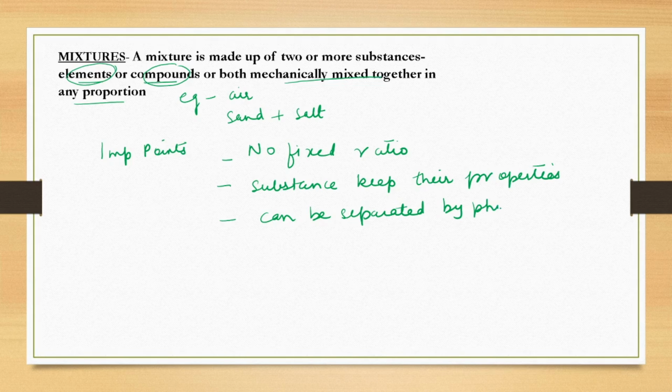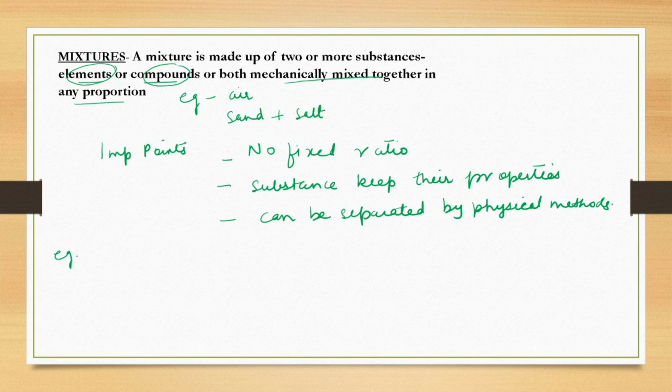Now here, examples are very important. Why are examples important? Because based on examples, a lot of MCQs, fill in the blanks, and true and false questions can be framed. So when I am talking about mixtures, because in the definition it is saying it is made up of a combination of elements or compounds.